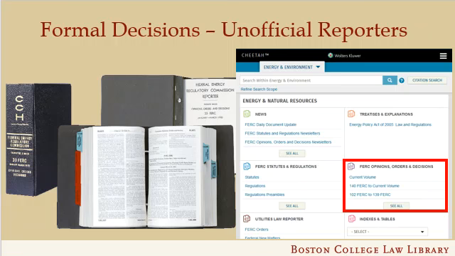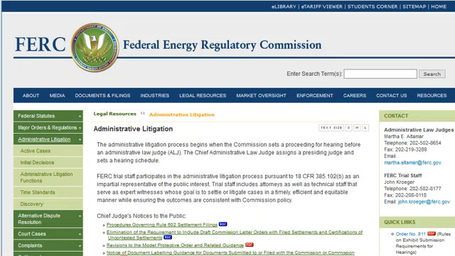Formal adjudications can also be published in unofficial publications. Typically, these used to be in loose-leaf services, like these FERC Reports, which contain the decisions of the Federal Energy Regulatory Commission. FERC Reports, like other CCH publications, are now available through the Cheetah platform, illustrated on the right. Agency adjudications are now increasingly available on agency websites. For example, FERC provides access to dockets of active cases as well as initial decisions by the ALJ who presides over a hearing.